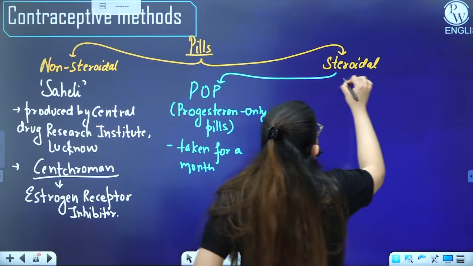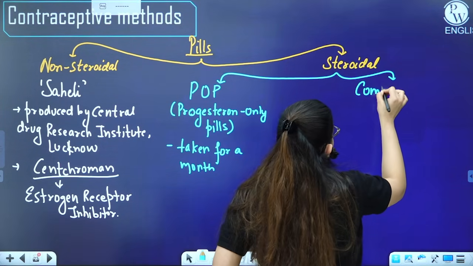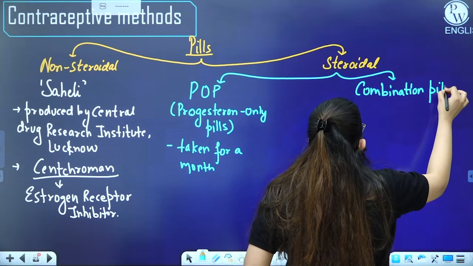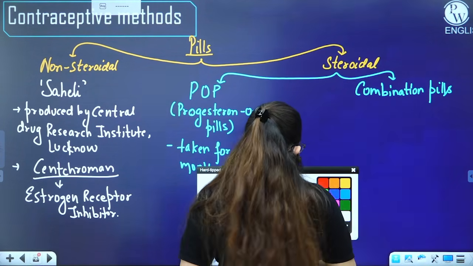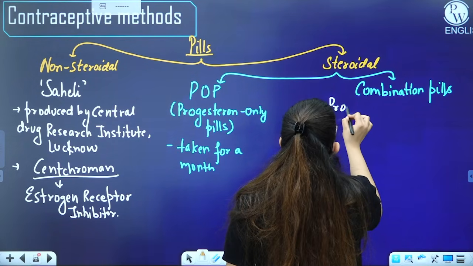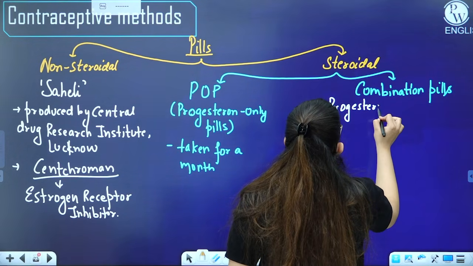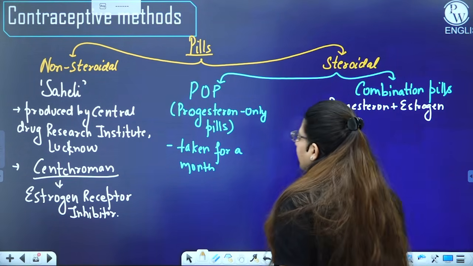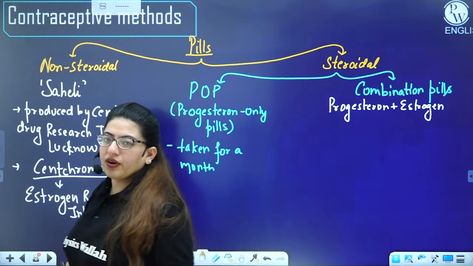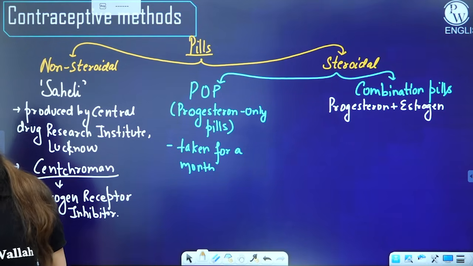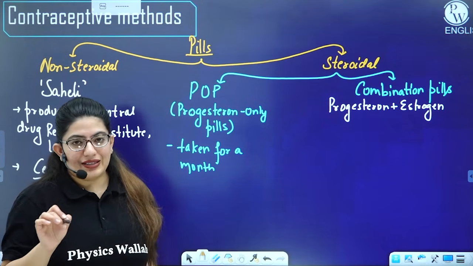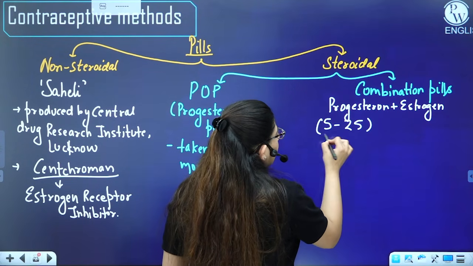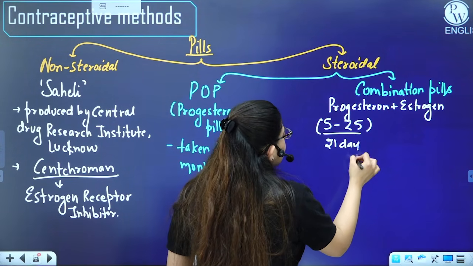Then we have another one, combination pills. These are the pills which contain progesterone and estrogen combination. You take these pills for around 21 days, from day 5 to day 25 of the menstrual cycle. 21 days, and the rest of the days are for menstruation.